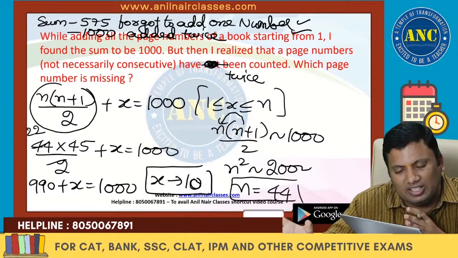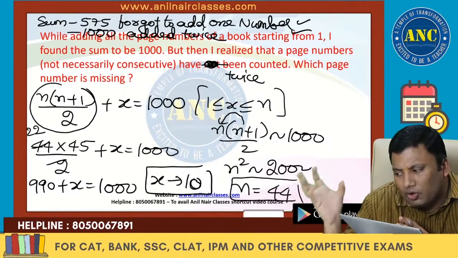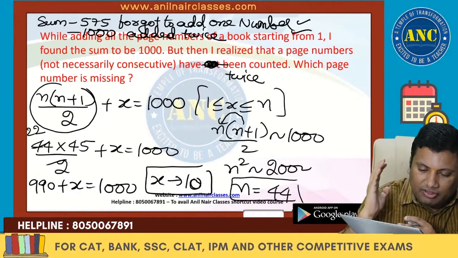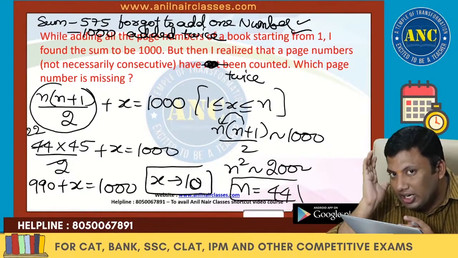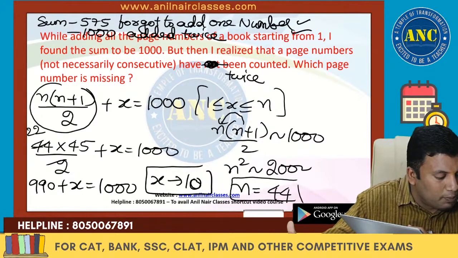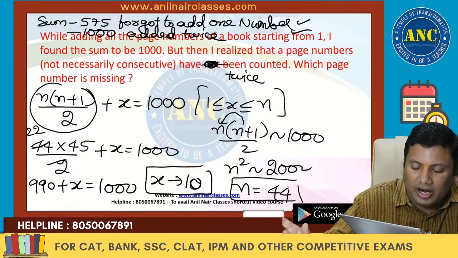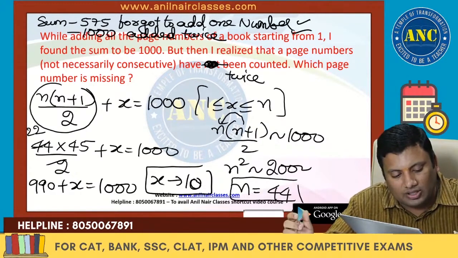This is taken from an original previous year CAT question. All the questions which I discuss in this mock CAT series are heavily taken from the understanding of the patterns of the CAT paper. I hope it is clear to you, Manish, right? Two questions are there: 575, forgot to add one number, and 1000, number added twice. Two models which we discussed.